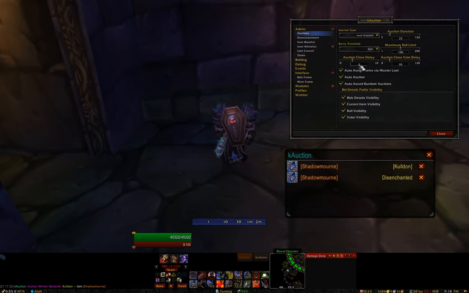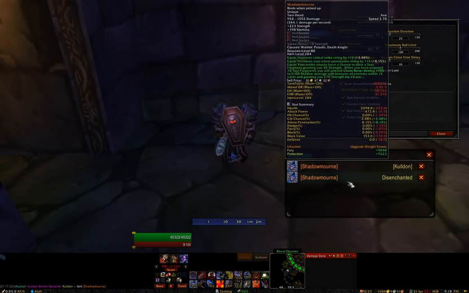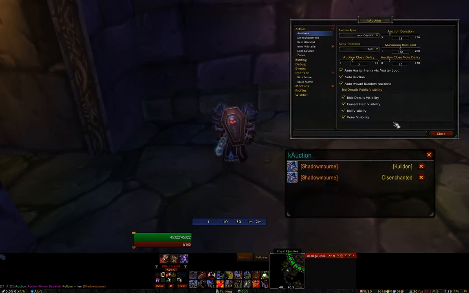Auction close delay, you probably don't need to change this, but this is the amount of time after the auction duration ends that the auction will remain open on the server side. And this is mostly to deal with lag on the server. So because all this information is sent behind the scenes, when there's times of high traffic or lag, any last minute changes, if I bid just a second before the auction closes, sometimes lag can cause it to not catch the server in time. So the server won't get it and then it won't be counted. So this is a delay in seconds, how long the server waits after the close to actually tally things up.